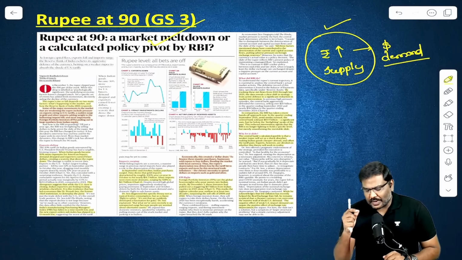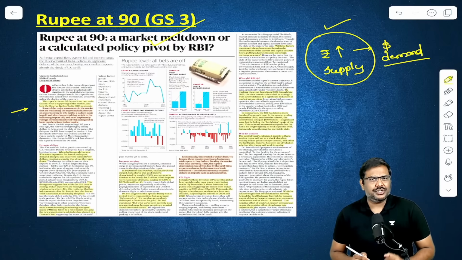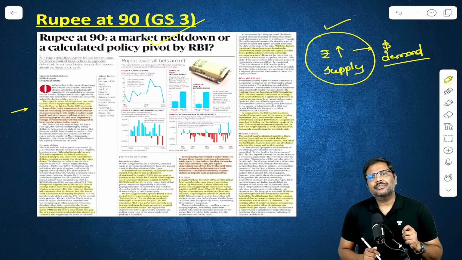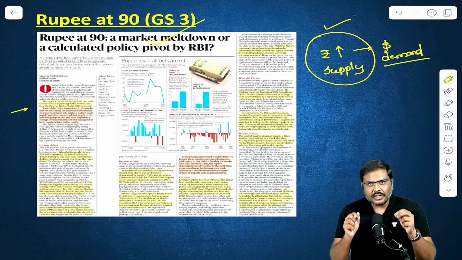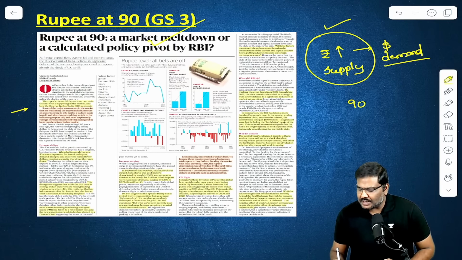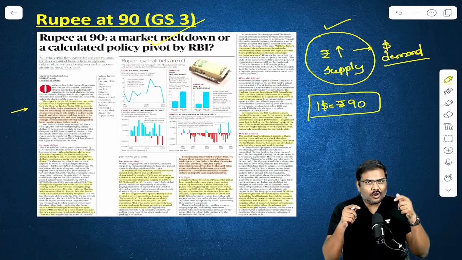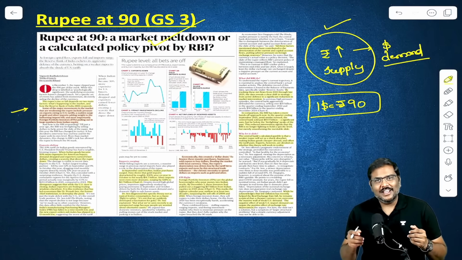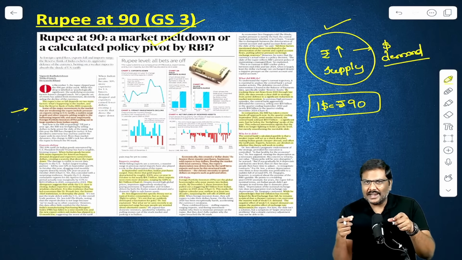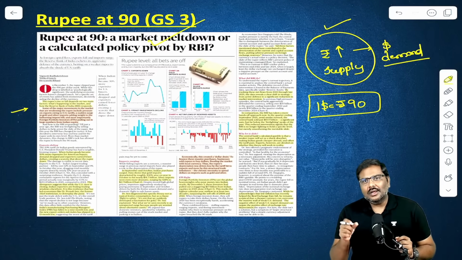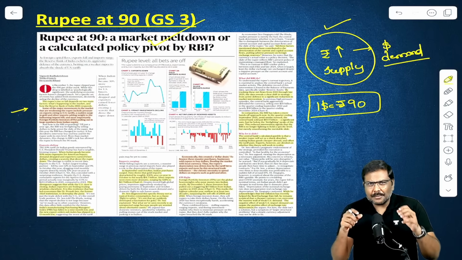So, in the last 1 week, there is a lot of discussion associated with rupee depreciation. On the 3rd of December, the value of rupee hit an all-time low of 90 rupees per dollar. Remember this, a psychological number. Psychological in the sense, any depreciation will have certain good outcomes as well as negative aspects associated with that. But the number 90, it's a psychological number.